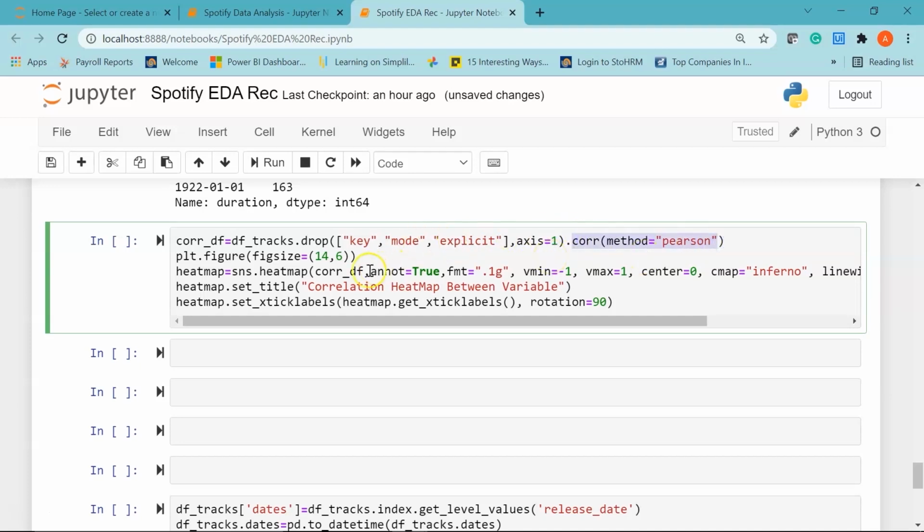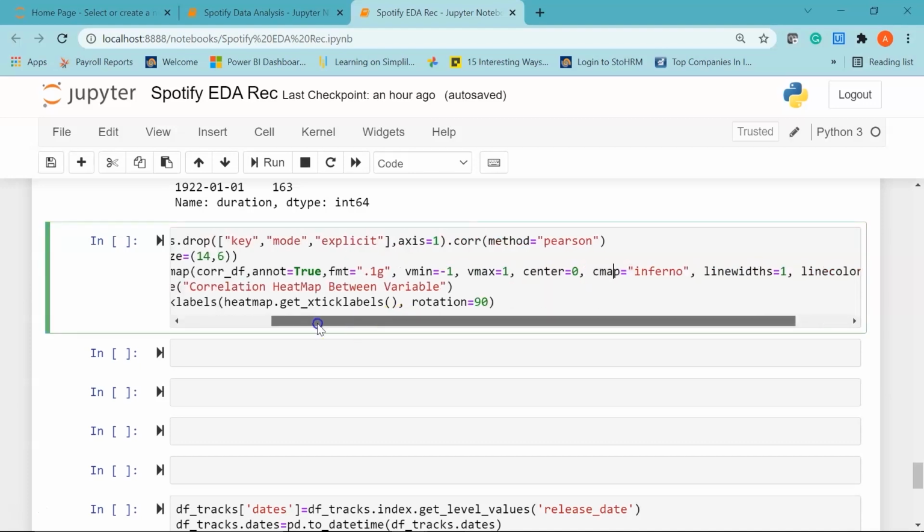Now I have set my figure size to 14,6, and then we are using the Seaborn heatmap function to create our correlation map. I have put the variable correlation_df. You can see above we had created this, and then I'm setting annotation equal to true. So this will write the data value in each cell. I have set fmt equal to .1g. So this is a string formatting code to use when adding annotations.